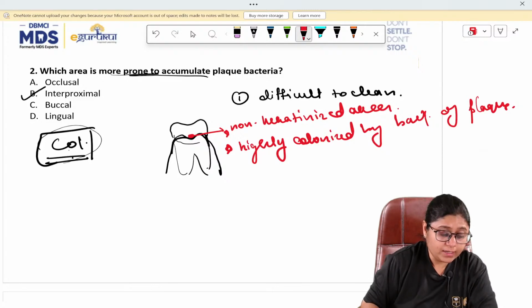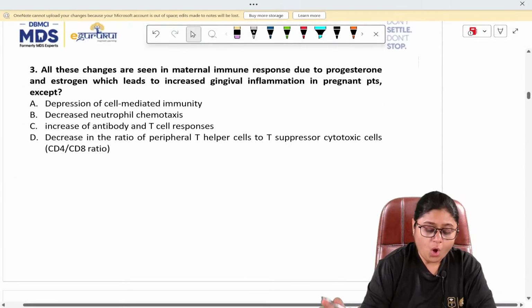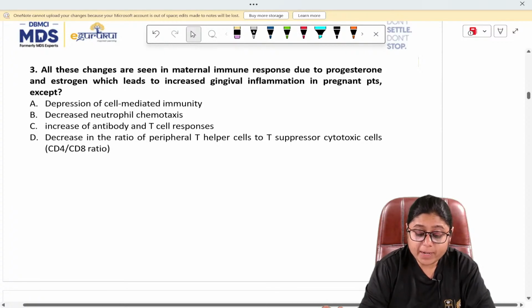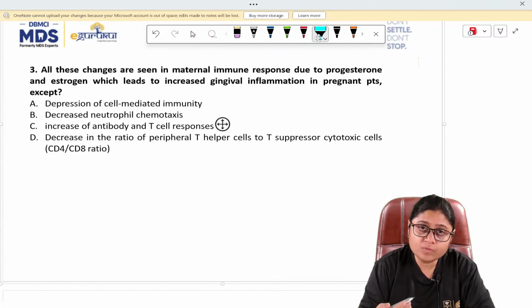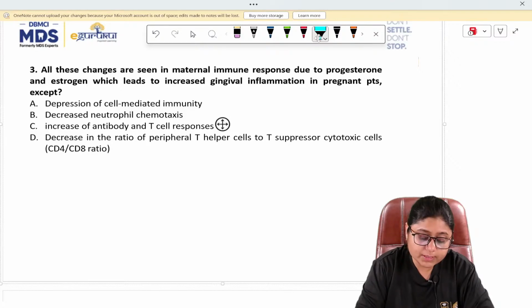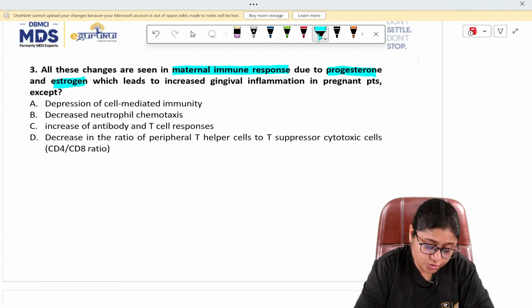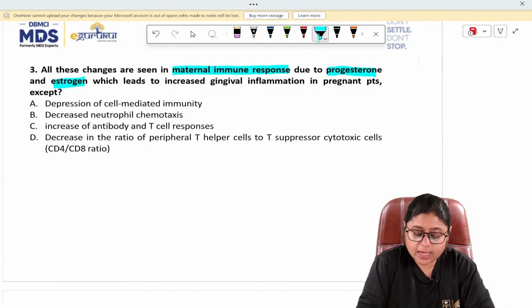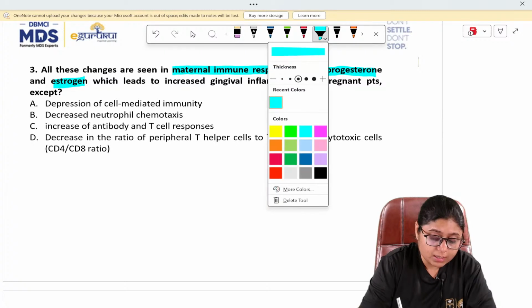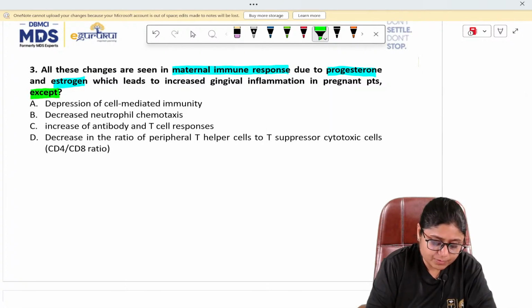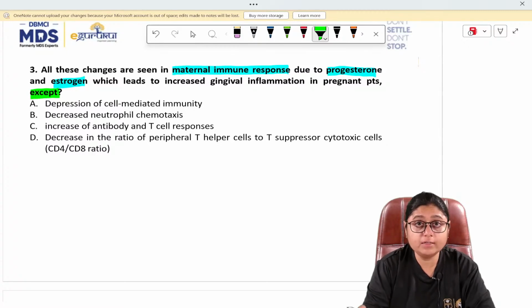Now, the third question. All these changes are seen in maternal immune response. Mark the keywords. Just remember that as we are reading the question, keep marking the keywords. Here, the maternal changes in the immune response due to progesterone and estrogen lead to increased gingival inflammation in pregnant patients, except. The most important part here is the except. So we have to find the reason which is not causing increased gingival inflammation in pregnant patients.